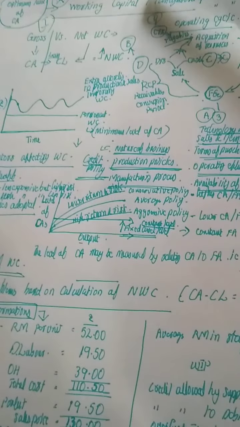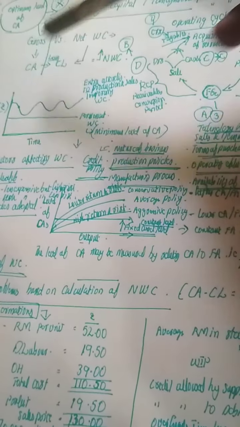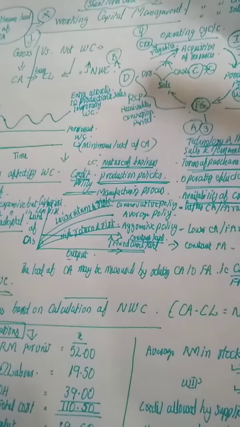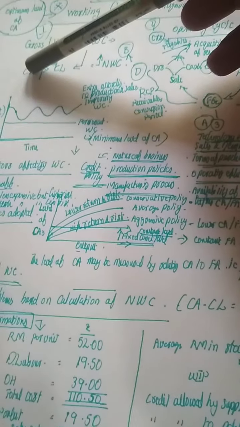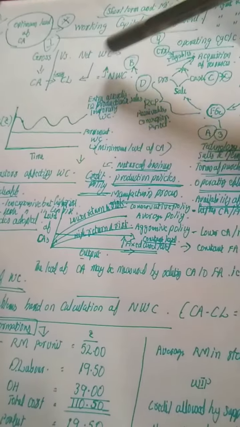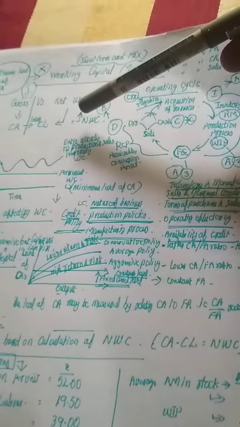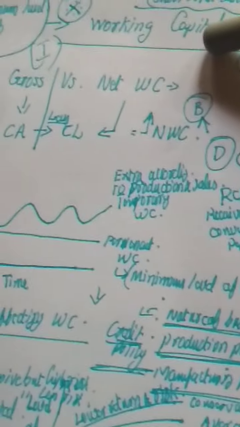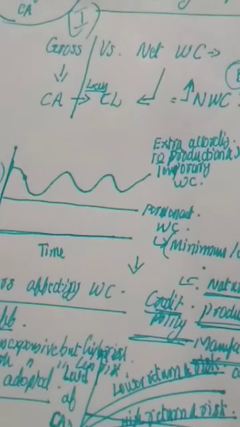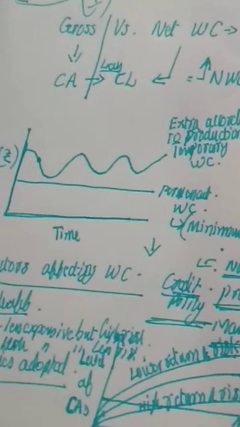What is this short term? As I had already mentioned, it is current assets and current liabilities where the short-term funds are met with. So the difference between current assets and current liabilities is called net working capital. Then what is gross working capital? Current assets alone we could call gross working capital.